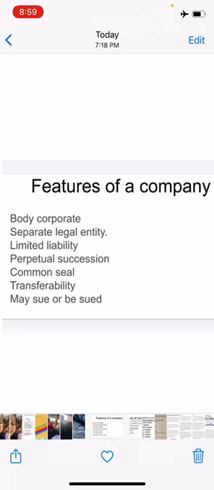A company can be terminated only through law. The death or insolvency of a member of the company will not affect the existence of the company.